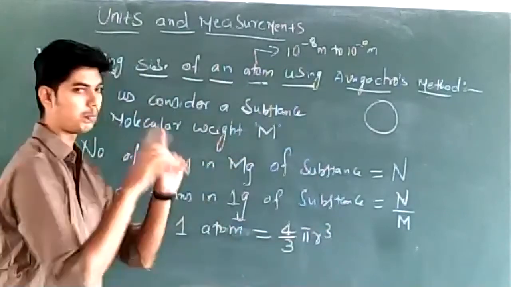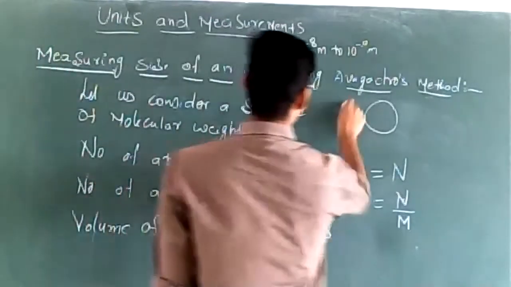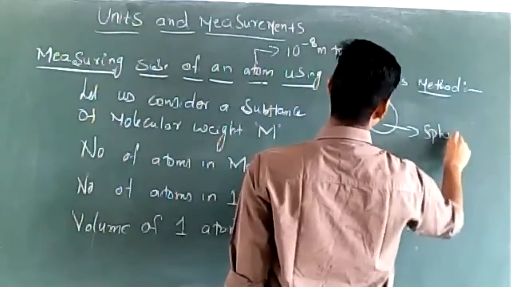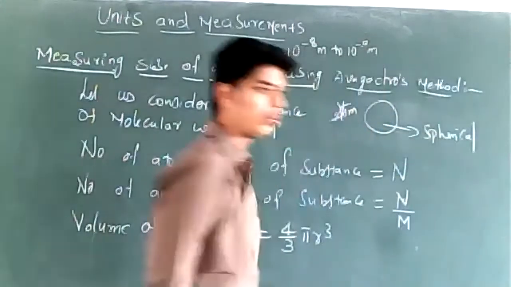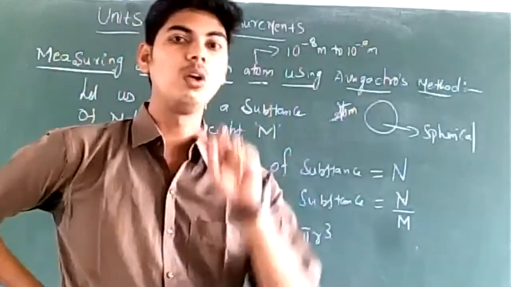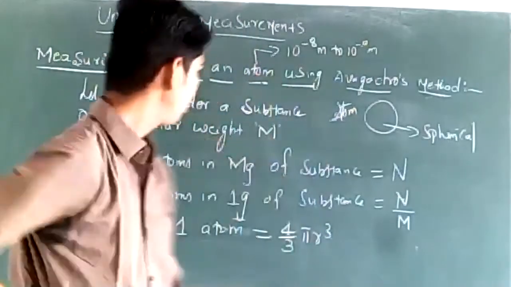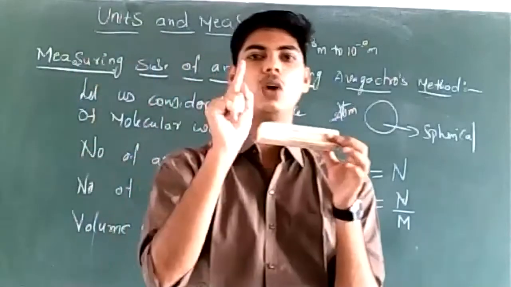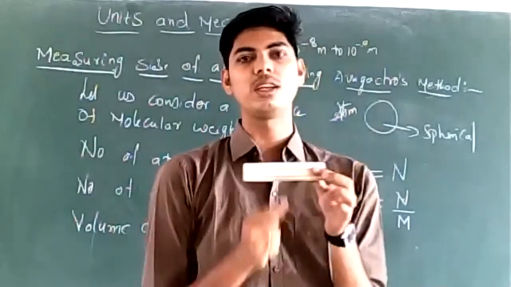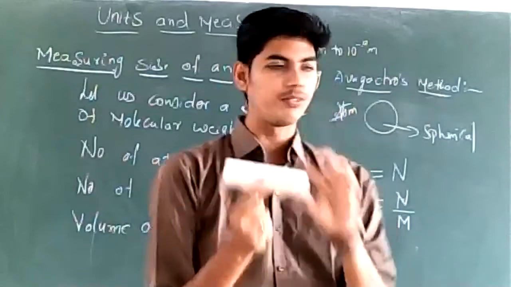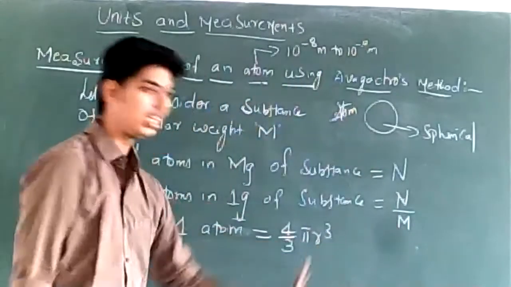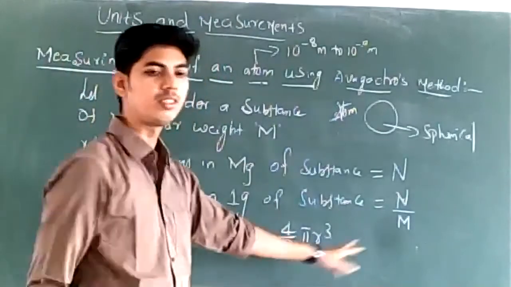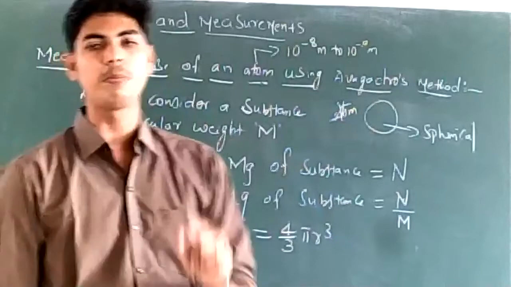See, an atom is considered to be spherical in shape. So the volume of that sphere is 4 by 3 pi r cube. So the volume of one atom of this substance is 4 by 3 pi r cube.